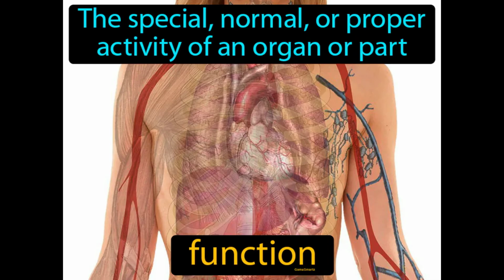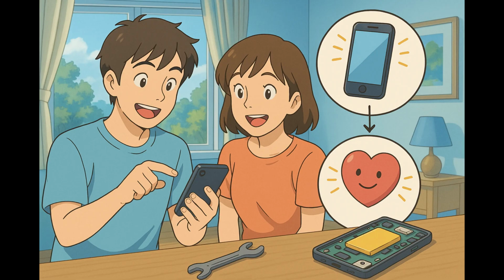The special, normal, or proper activity of an organ or part. Function. In science, function refers to the specific role or job that something performs in a system. Imagine trying to figure out why your smartphone won't turn on. Just like each part of a smartphone has a specific role, like the battery providing power or the screen displaying information, a biological organ has a function, which refers to its special, normal, or proper activity within the body.